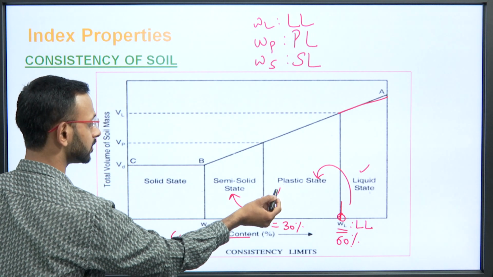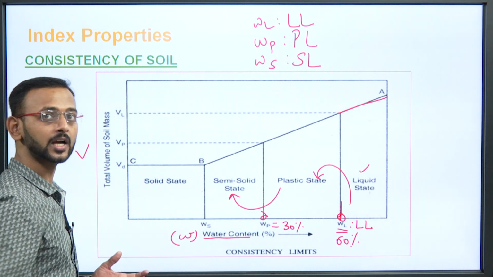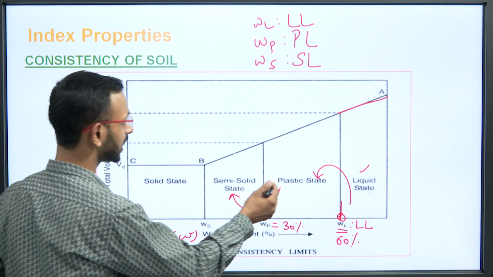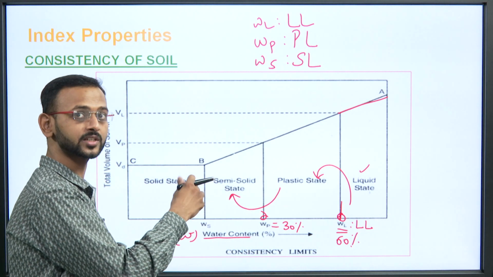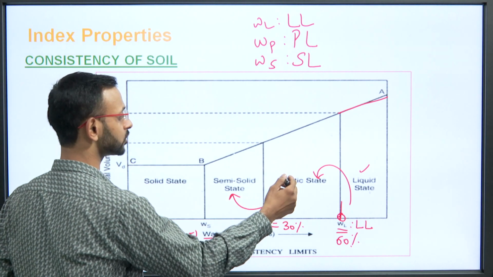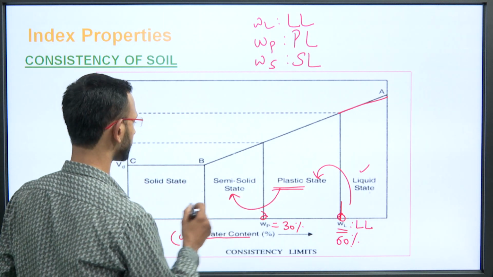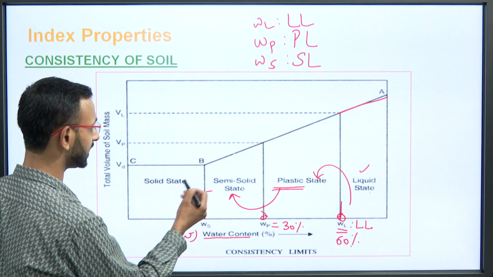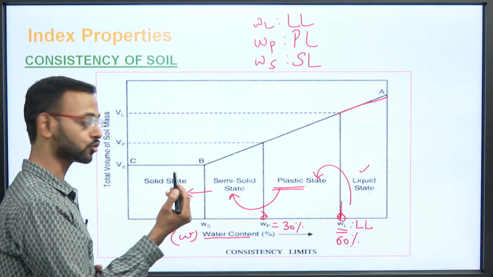The plastic state moves into semi-solid state, and you also know that whenever the water is removed, it will move into some solid state, and if water is added or increased, it will move into some plastic or liquid state, it will be easily moldable. And when we move on to slightly lesser, we move on to the solid state of the soil.